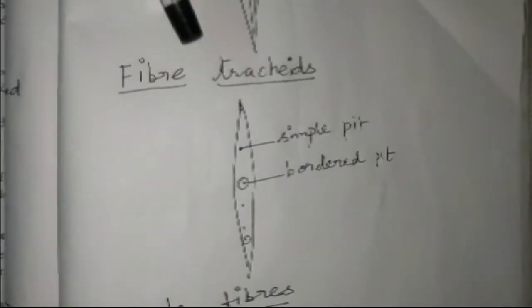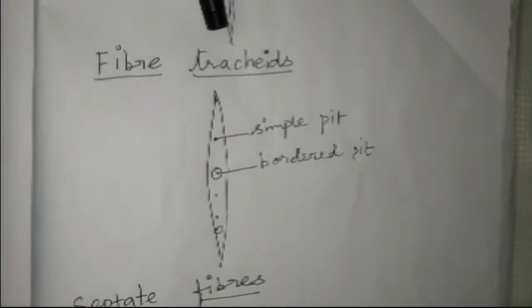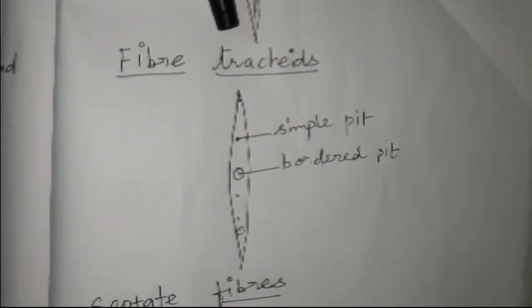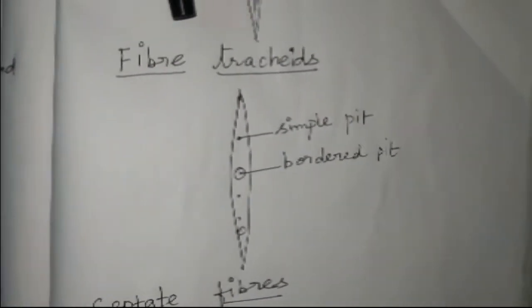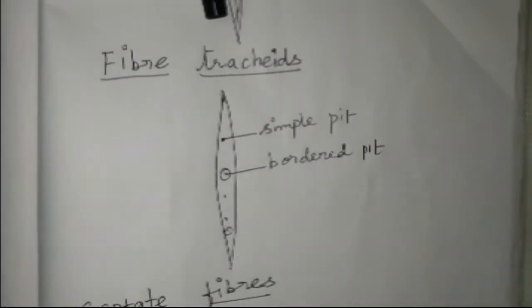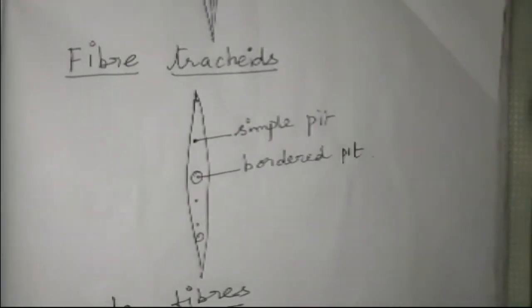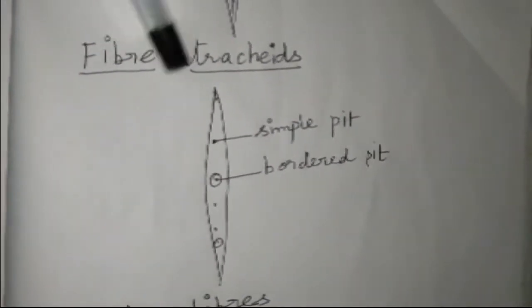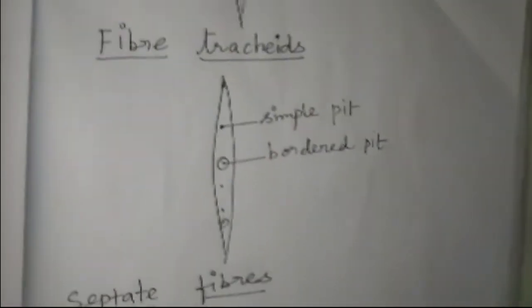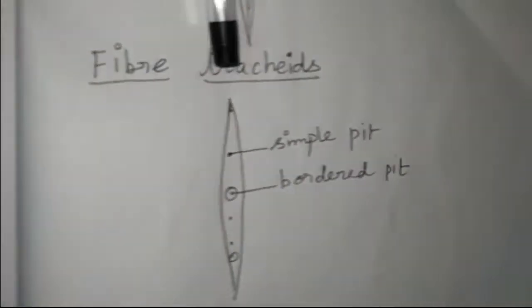The next type of wood fiber is the fiber tracheids. The tracheids are the chief water conducting elements in the angiosperms. If the xylem fiber is associated with the tracheids, it is called a fiber tracheid. The fiber tracheids are shorter than the libriform fibers. They have moderately lignified secondary walls.